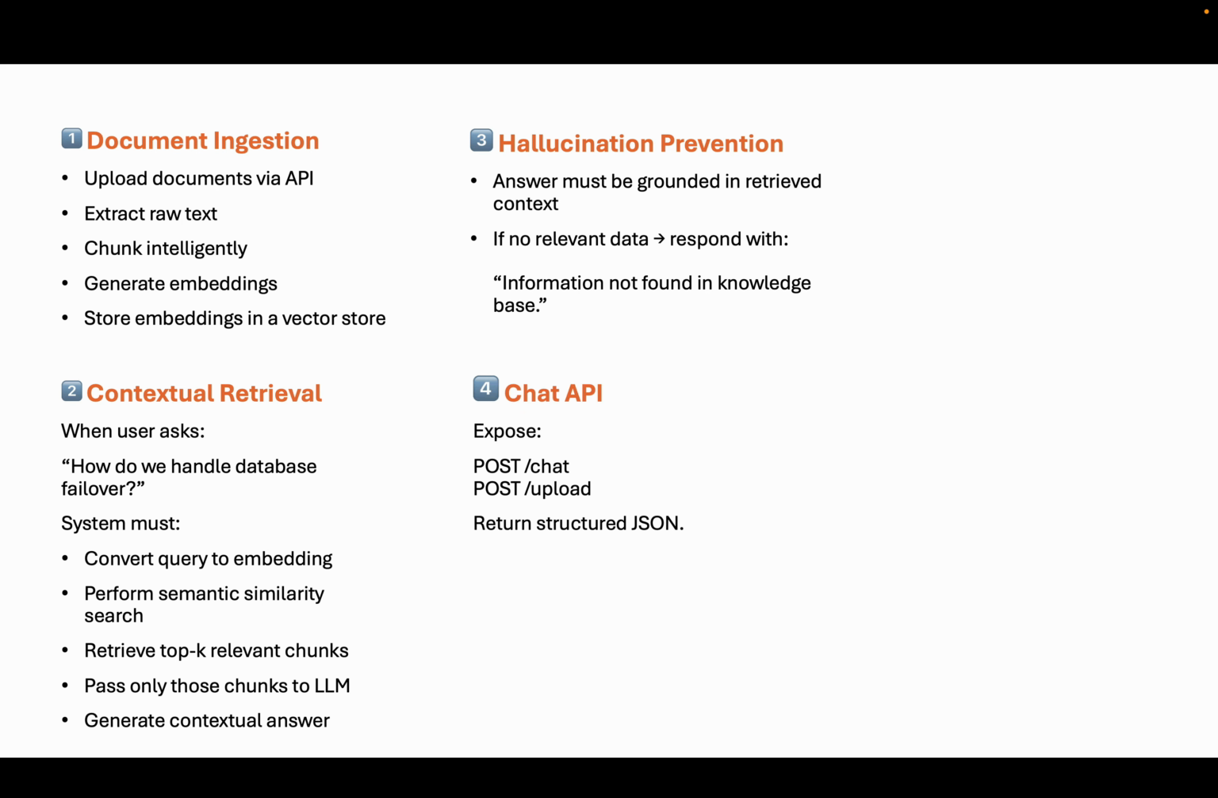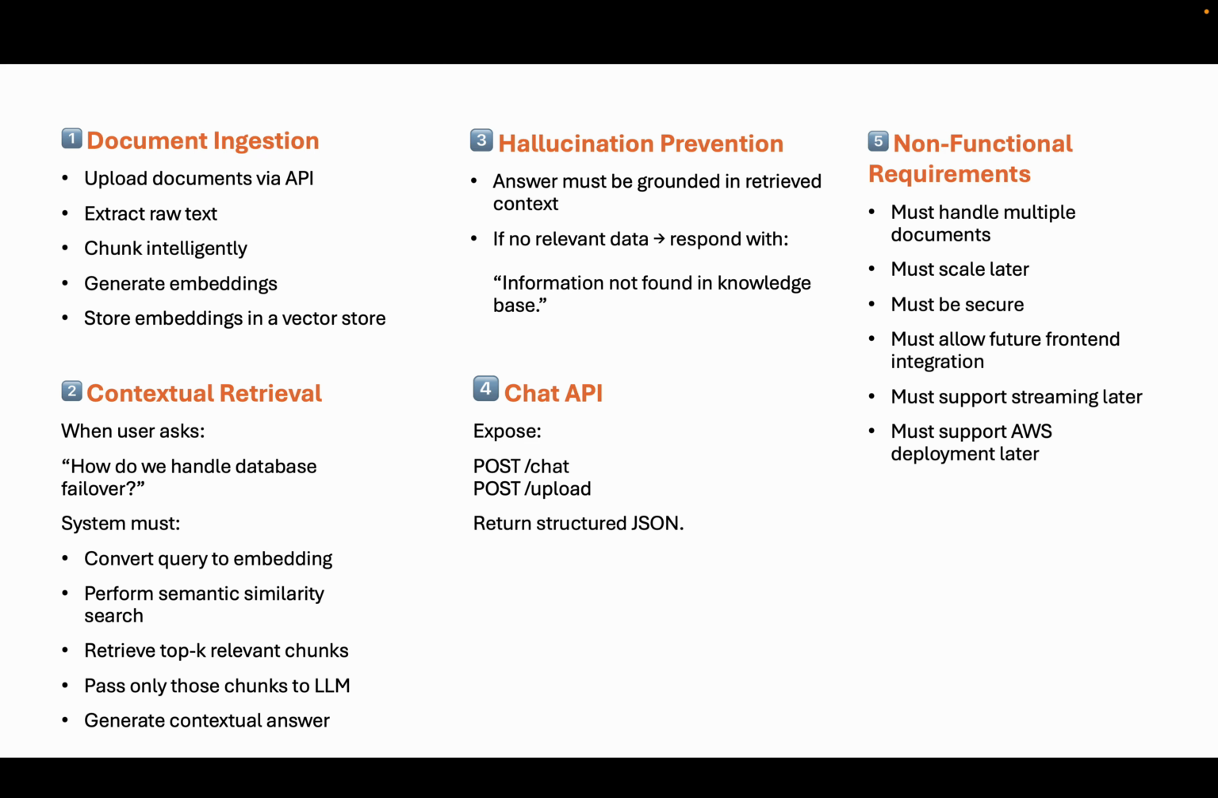Chat API. Finally, we expose structured endpoints. Post chat, post upload. And responses are structured JSON. Not messy text, not console logs, clean API design. Because this backend must later integrate with a front end, a cloud deployment, CI/CD, observability. So we are building it properly from day one.